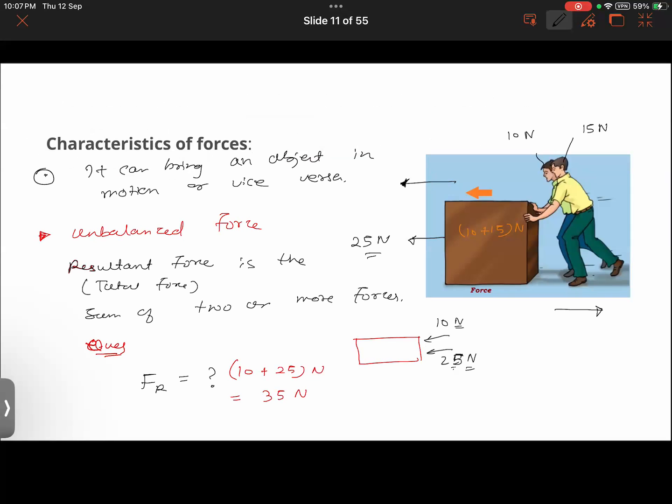So far we have learned about some of the characteristics of force. It can bring an object into a state of motion, or it can bring it from motion to a state of rest. In the case of unbalanced force, the net force acting on the body will be the sum of the individual forces acting on it. Whenever there is an unbalanced force acting on a body, as a result, the object will move. All right.